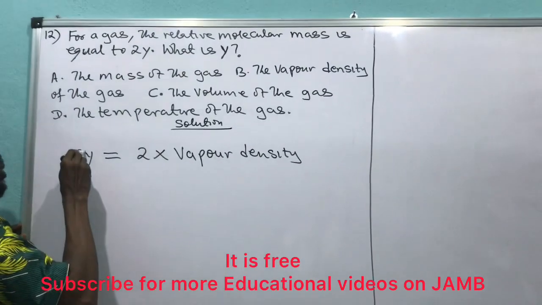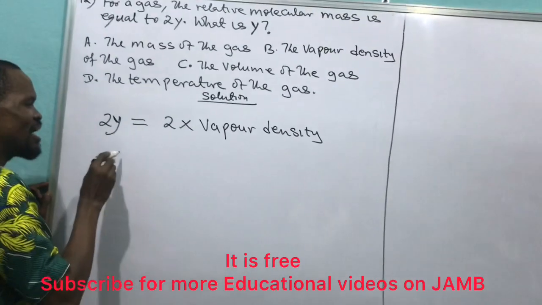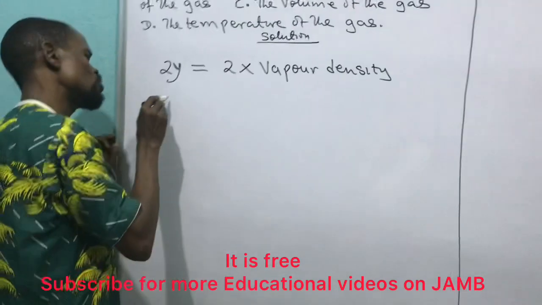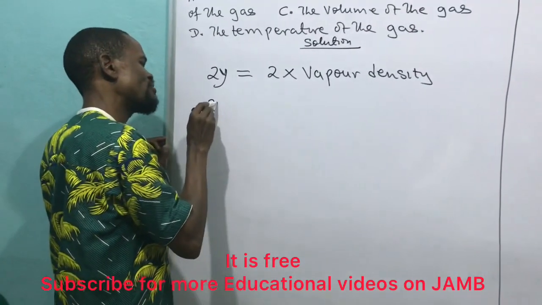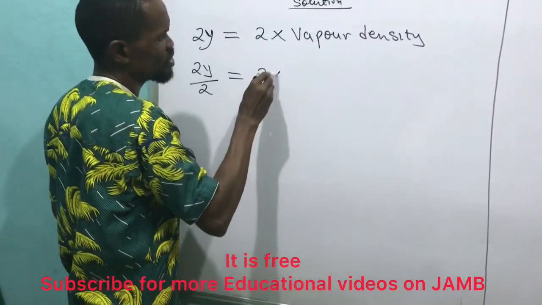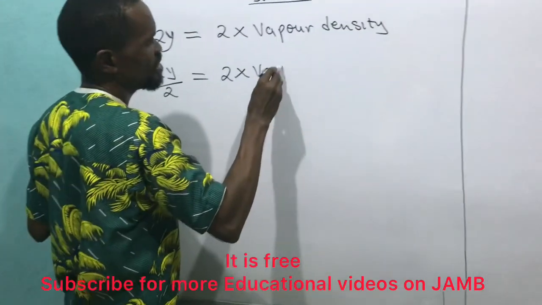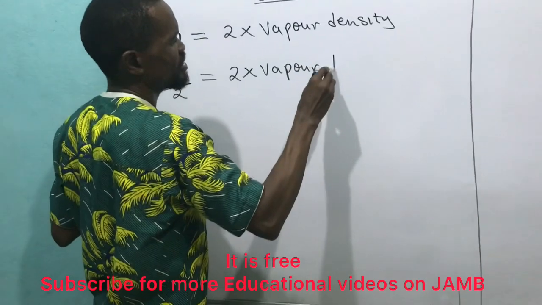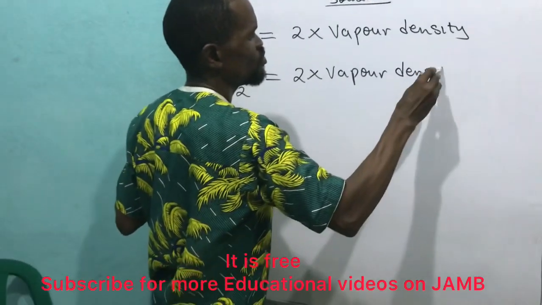Then they asked me what y is. I can now say divide through by 2. If I divide through by 2, I have 2y divided by 2 equals 2 times vapor density divided by 2.